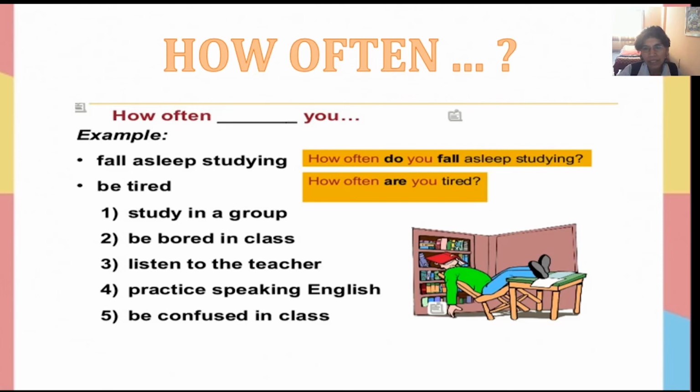Listen to the teacher. How often do you listen to the teacher? Practice speaking English. How often do you practice speaking English? Be confused. B. You have to change. How often are you confused in class?